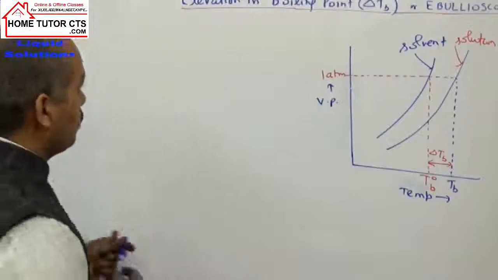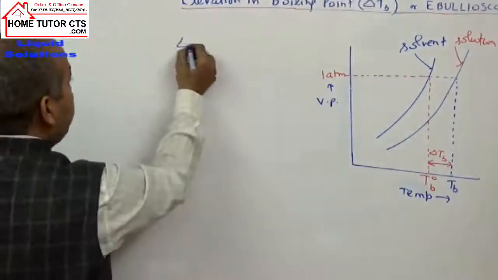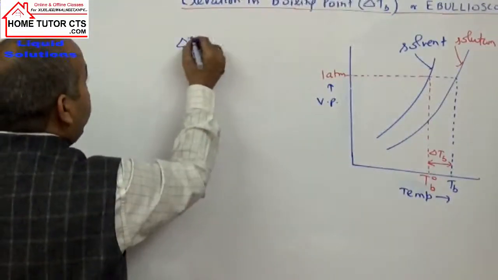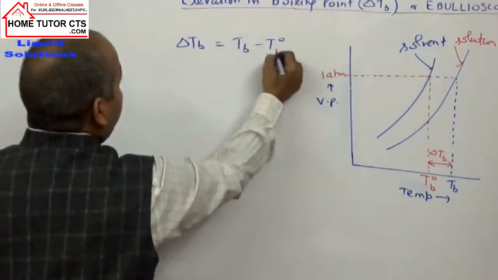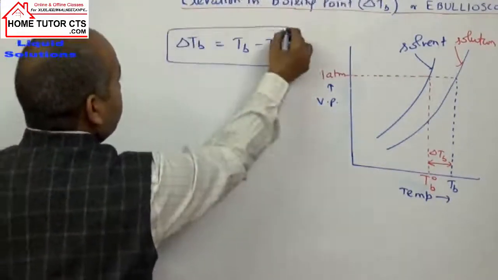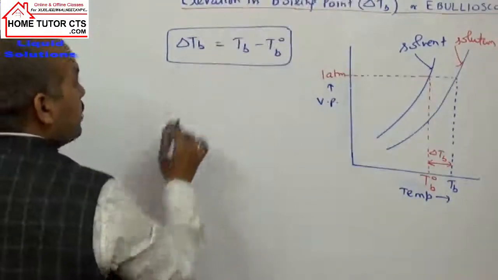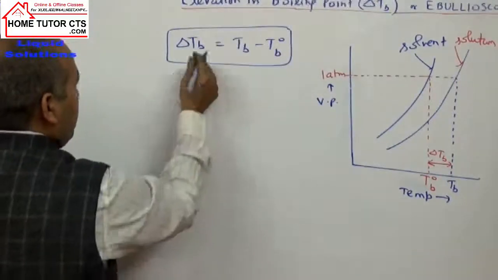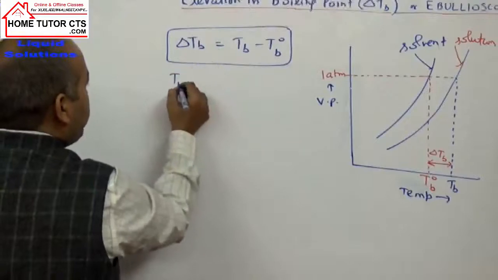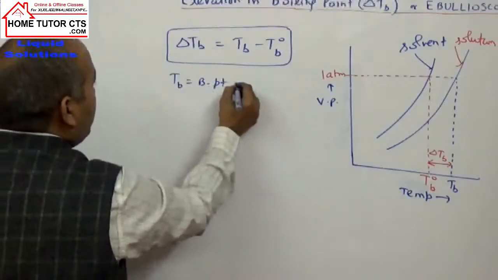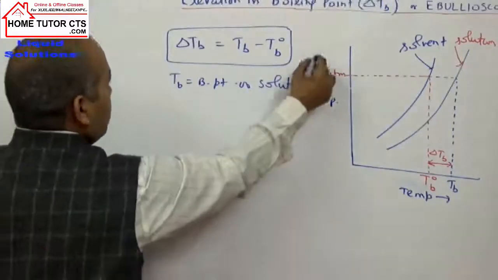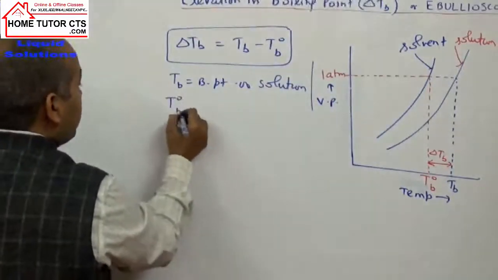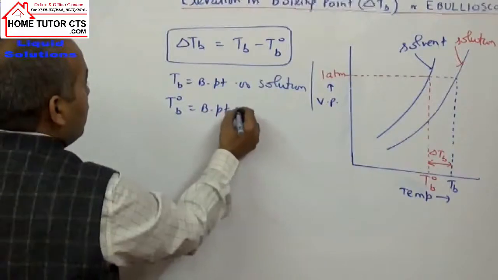So let us take the relation first. This term delta TB, called the elevation in boiling point, is equal to TB minus T naught B. Delta TB is the elevation in boiling point, already written here. TB is the boiling point of the solution, and T naught B is the boiling point of the solvent.